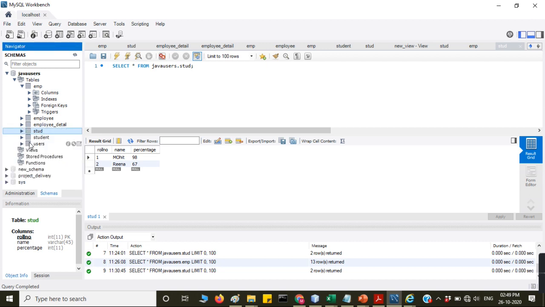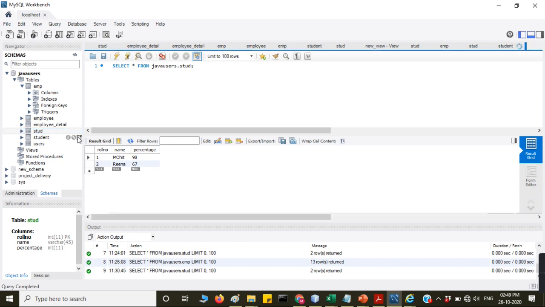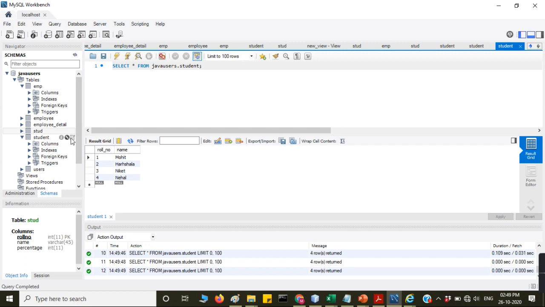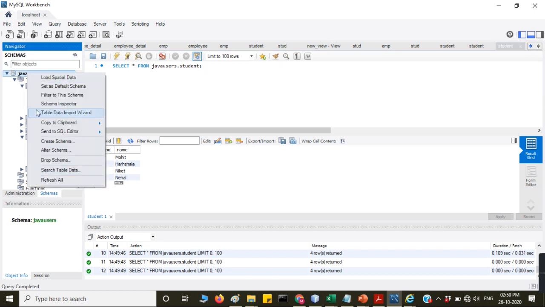Just I am closing here. The student table is there here. If you want to see this student table, click on this. Once you click on this student table, roll number and name are there. Whatever the roll number and name are, here we have stored them in this database. So which database is that? My Java users. See this Java users.